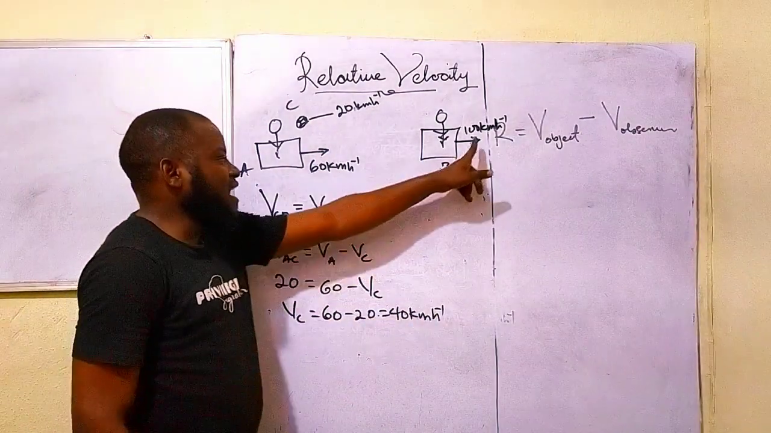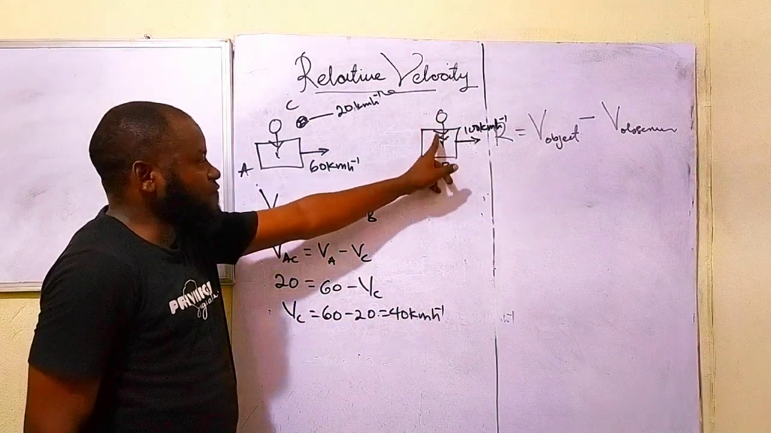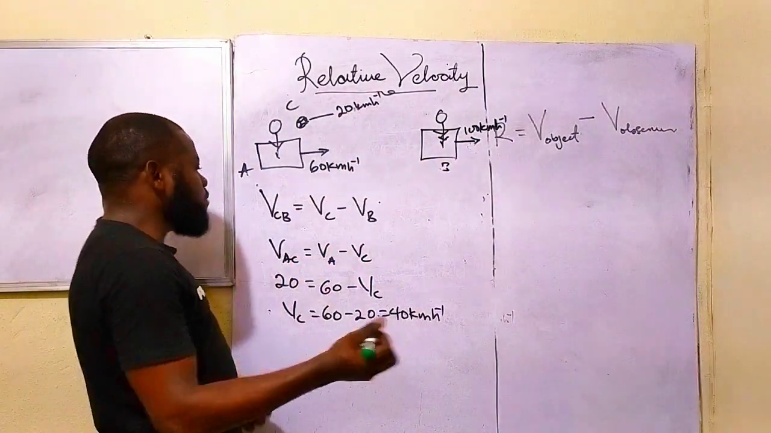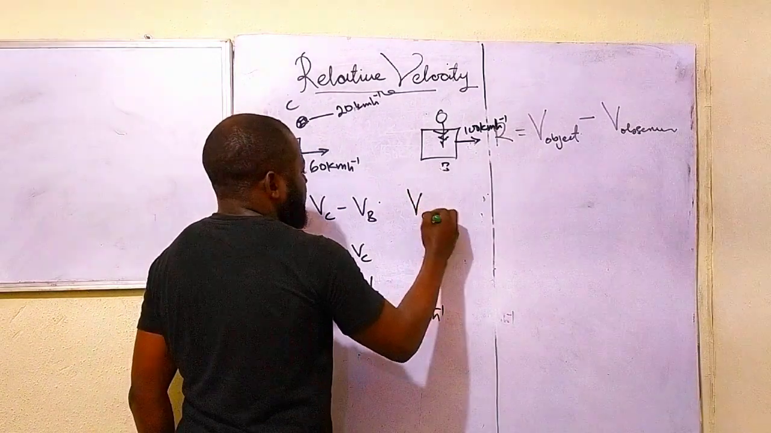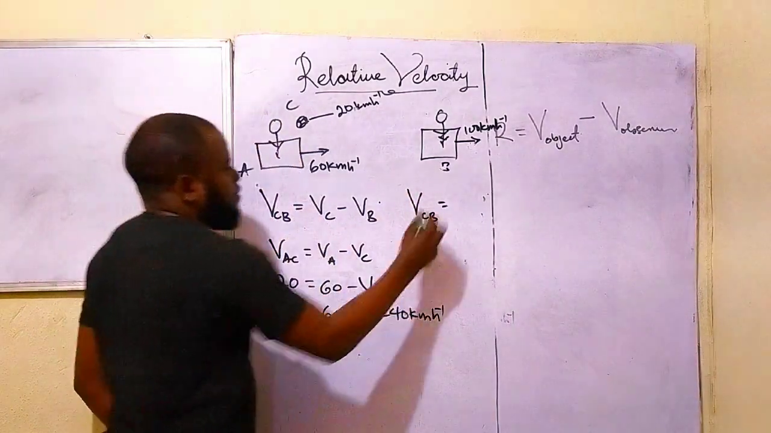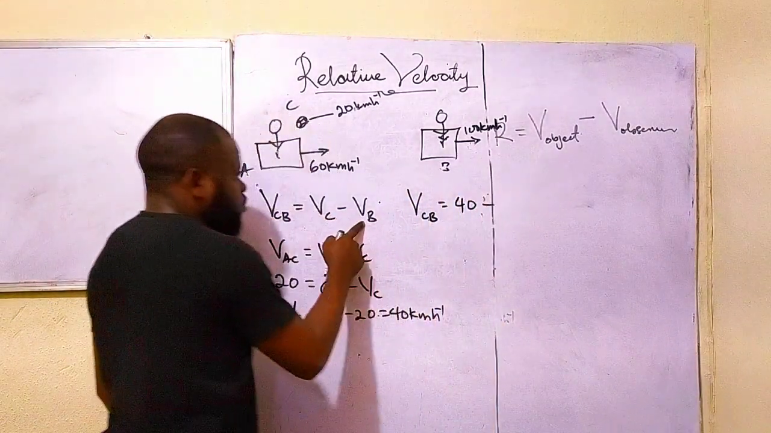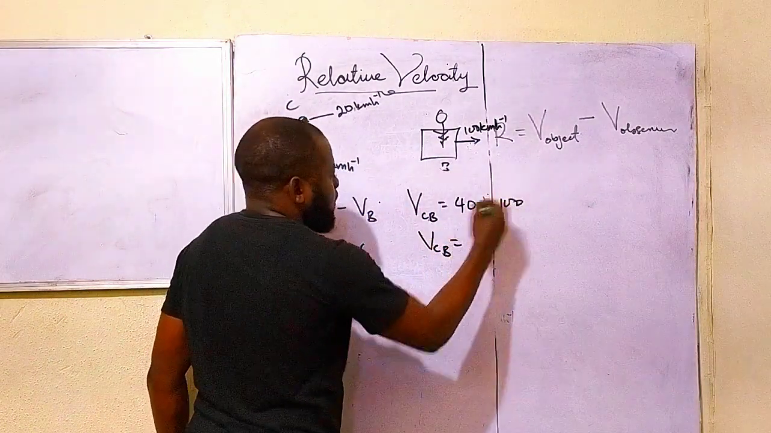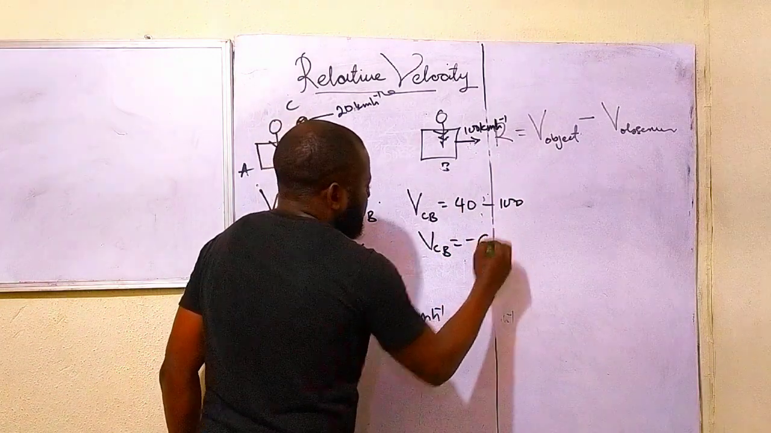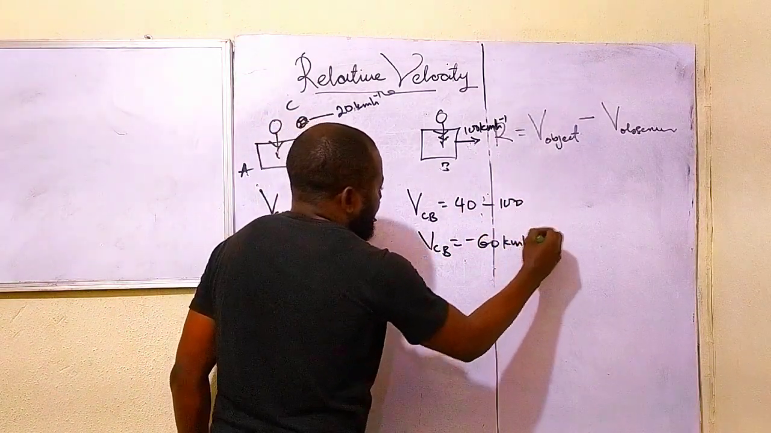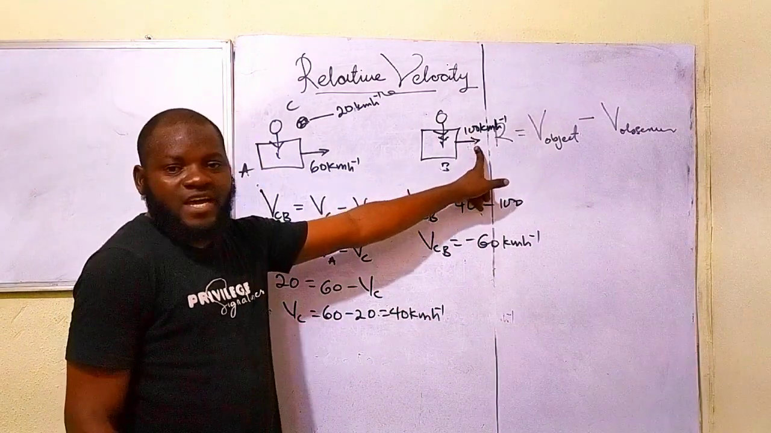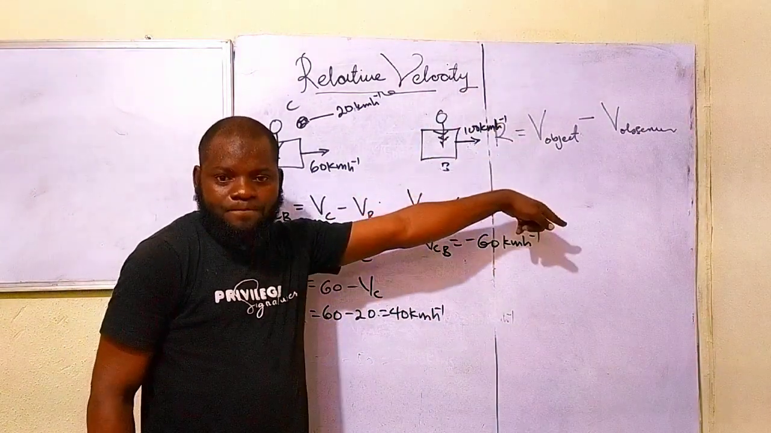So with that, we can now get the relative velocity of this ball in reference to you. How do we go about that? We just say VCB is equal to 40 minus VB, which is 100. So VCB equals negative 60 km per hour. So what does that mean? This simply means that this object is moving faster.